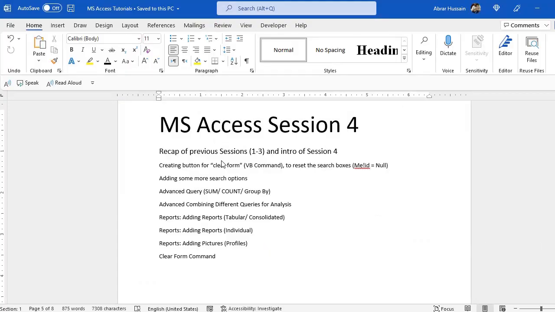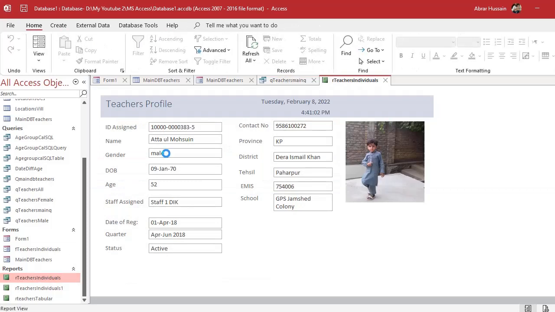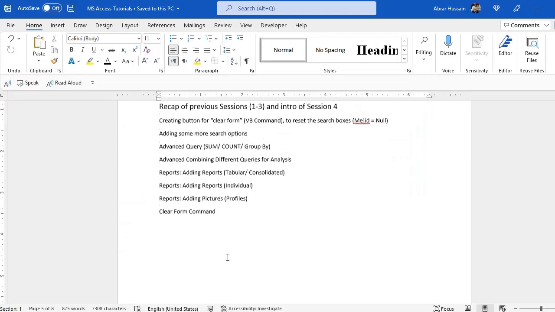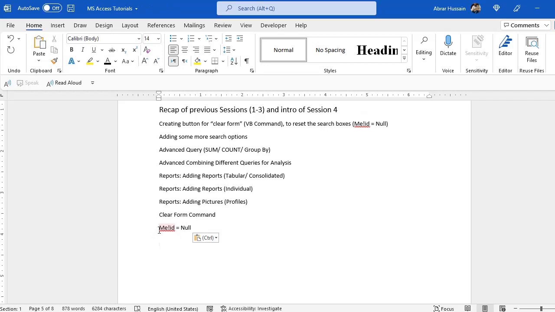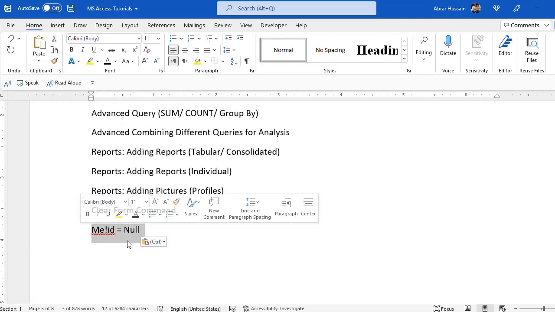We also discussed in our previous sessions reports, how to develop reports, tabular consolidated reports, and then individual reports and adding a picture to the profile. For example, we developed this report based on the teacher's profile from the data and added a picture also. And for clear form, we just use the simple command Me, then exclamation mark, then the name of the field, and then equals Null. That is the simple command that you apply to clear the contents of cells in the form.